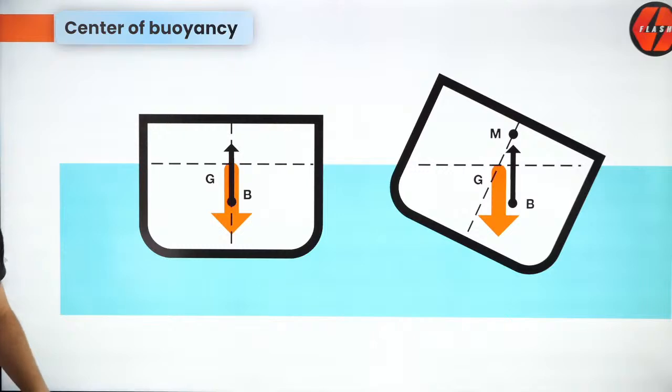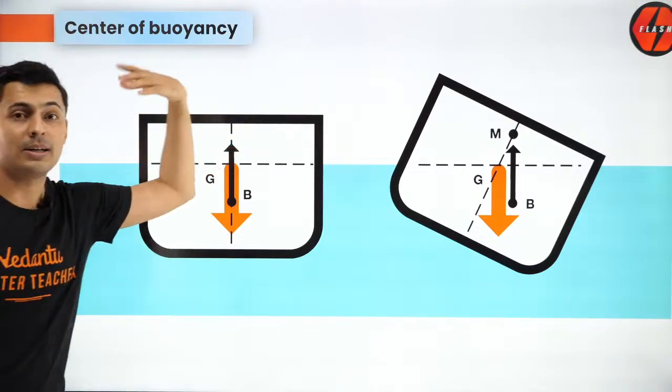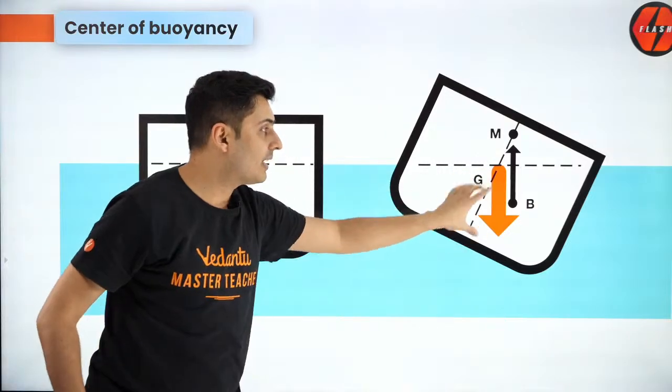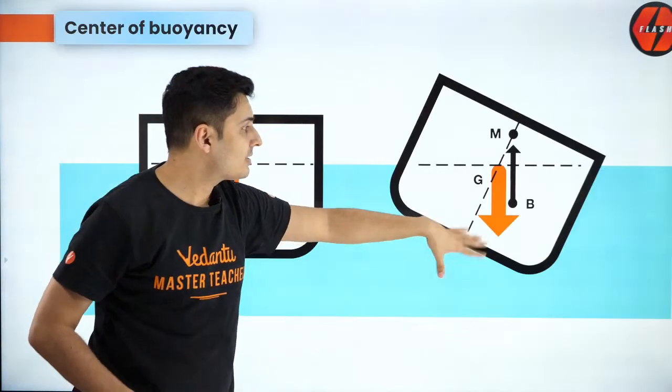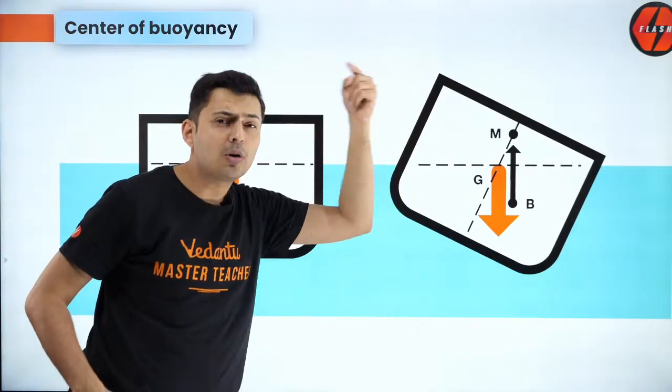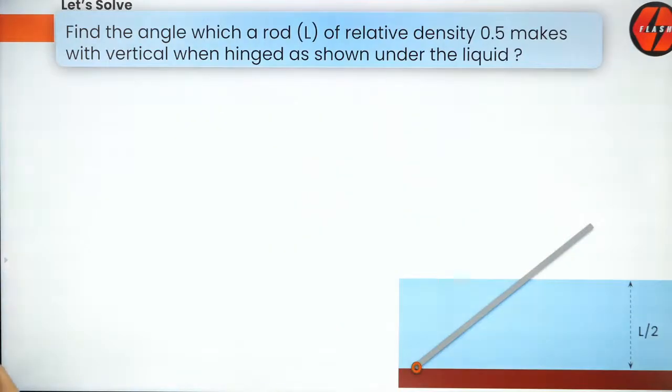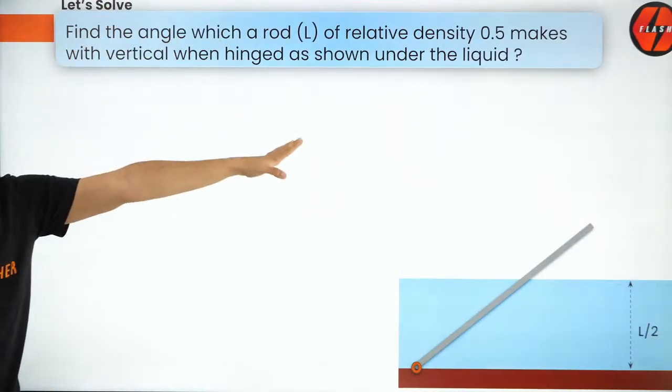Yes. So that is the whole concept in a ship, that whenever a ship tilts, the buoyant force and the gravity produce a torque in such a way that the ship is restored back to the original place. That's what happens. Okay, now let's do a question based on this.